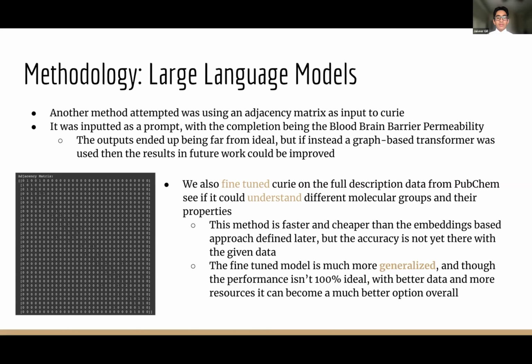We also fine-tuned Curie on the data derived earlier from scraping PubChem to create an LLM that could understand molecular groups and their properties. Compared to the approach using embeddings stored in a vector database as context for GPT, which is discussed later on, it is faster and cheaper. With the current data, it is not as accurate, but with a scaled approach and more heavily curated data, it can become a great method for understanding molecular properties and their relations.